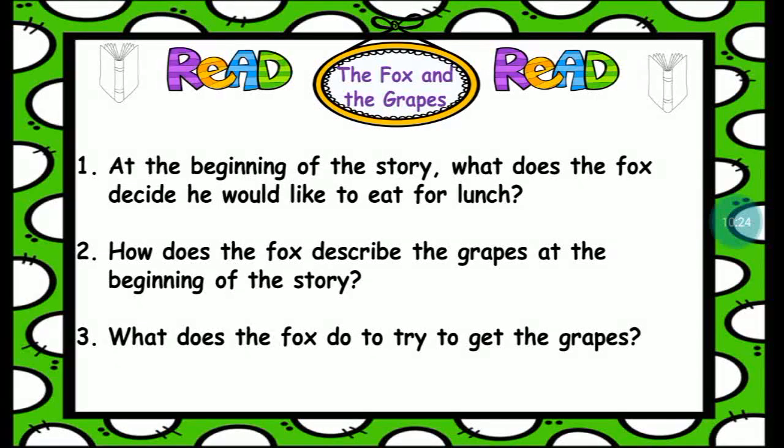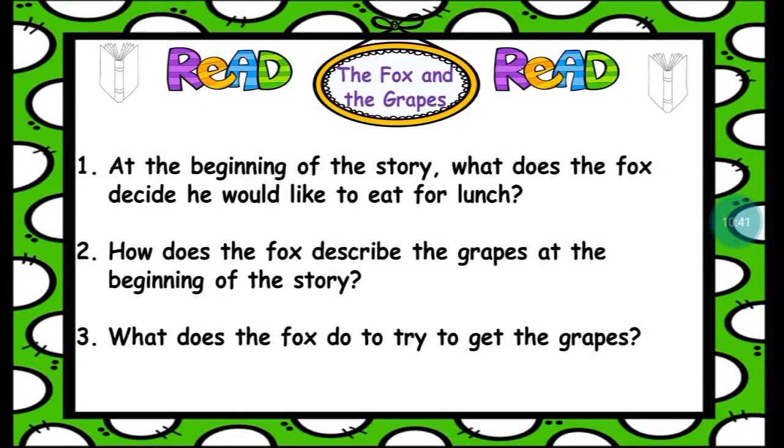Number 2, how does the fox describe the grapes at the beginning of the story? What did he say? The fox said, "Those grapes look good." Yes, those grapes look good.